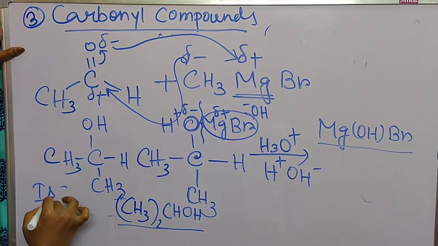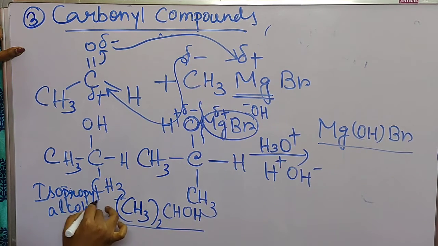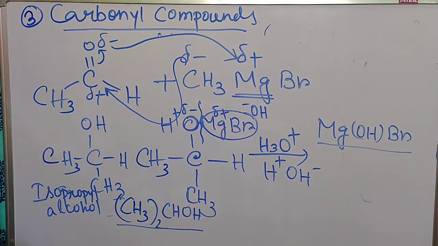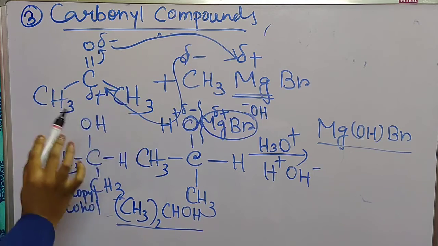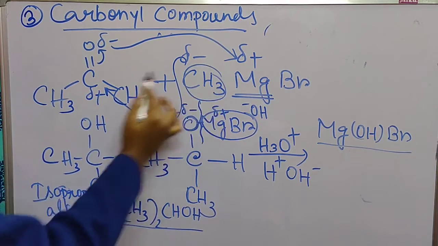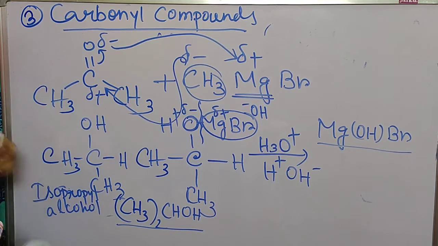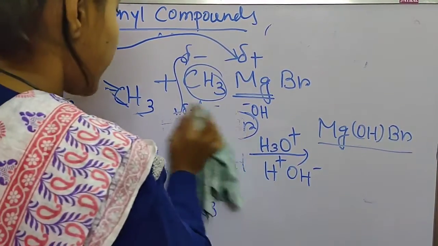At the final product we are getting this, CH3 twice to CHOH. That is isopropyl alcohol. Okay, so whether we are taking an aldehyde or a ketone, the compound formation will be the same, the reaction mechanism will be the same. Here also we can take one CH3 group. So if two methyl groups are present on both sides, another CH3 will be attached to this carbon. I am just telling you the summary of what actually changes, so that you can figure it out.